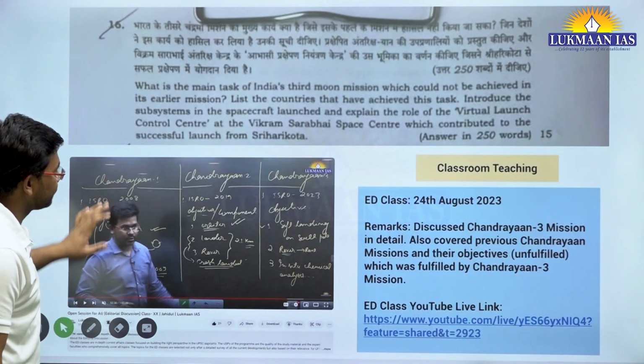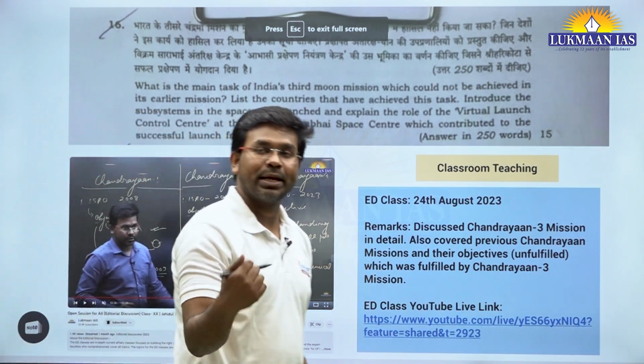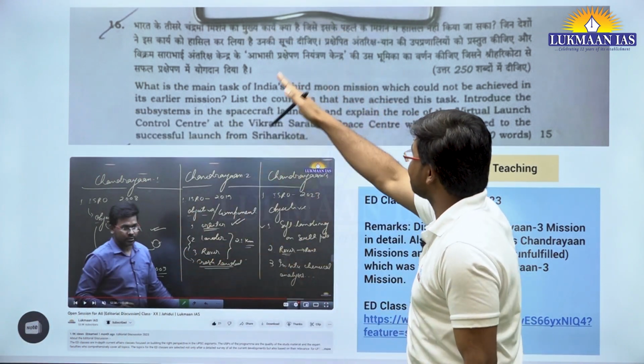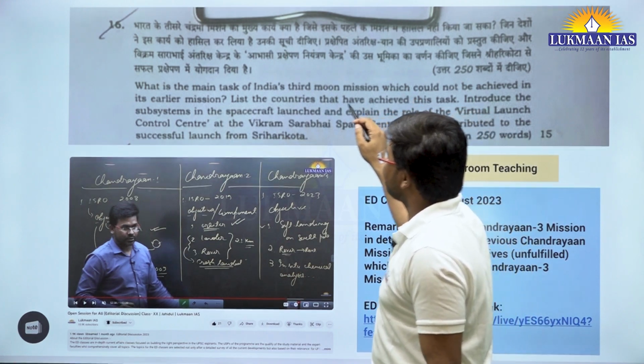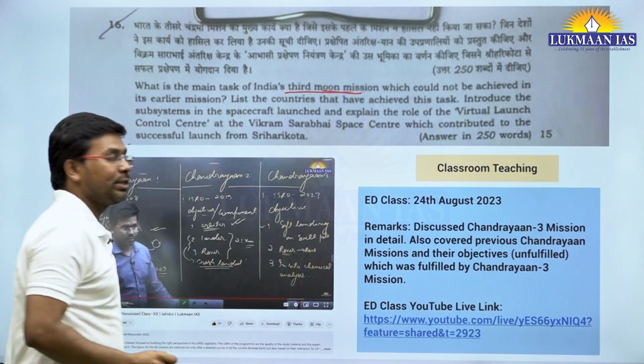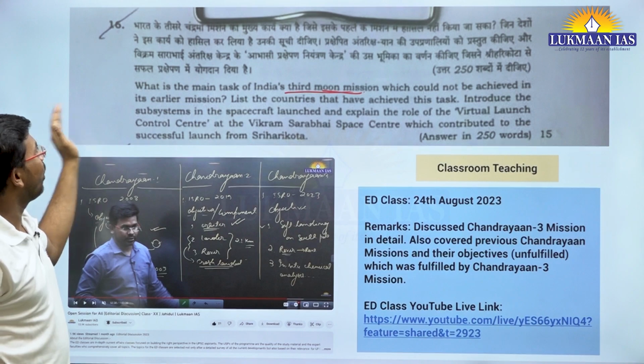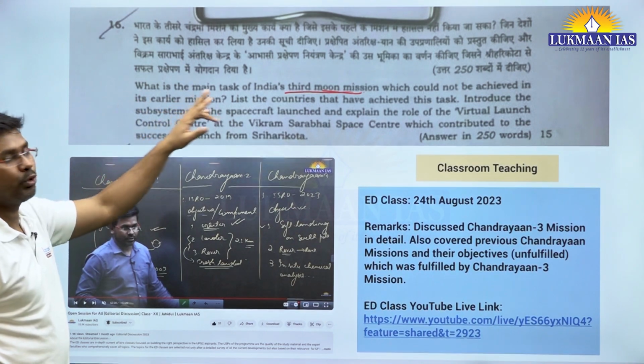Apart from this, there is the Chandrayaan related topic. As I discussed, this question has many parts. One of the parts is: what is the main task of the third moon mission, and how is the third moon mission going to achieve the task which could not be achieved earlier?